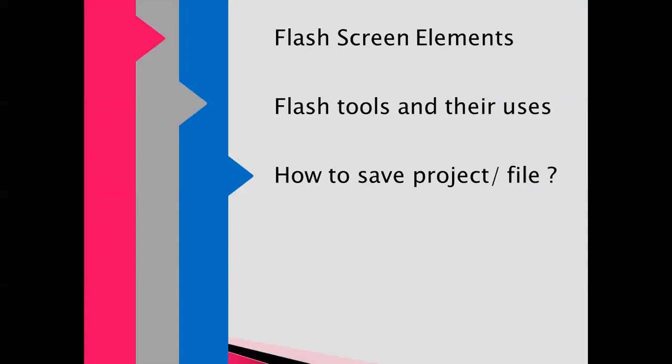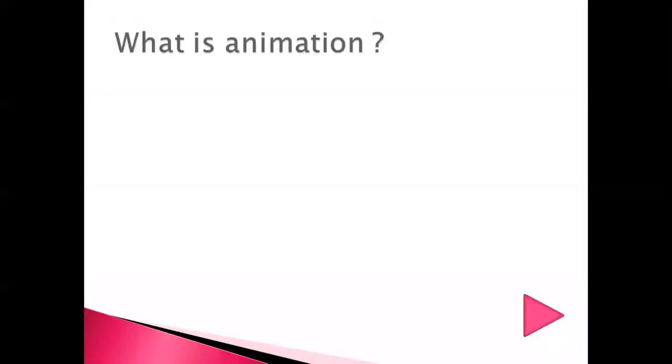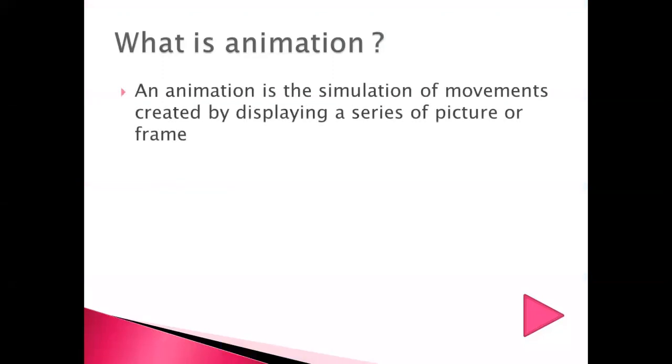So let's begin with the first point, that is, what is animation? As per your computer textbook definition, an animation is the simulation of movement created by displaying a series of pictures or frames. So what do you understand by this definition? Animation is a simulation of movement, meaning movement arranged in a series. In the series means the sequence. Movement arranged in the sequence, that is called animation.